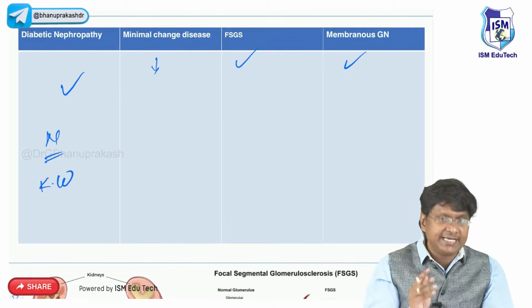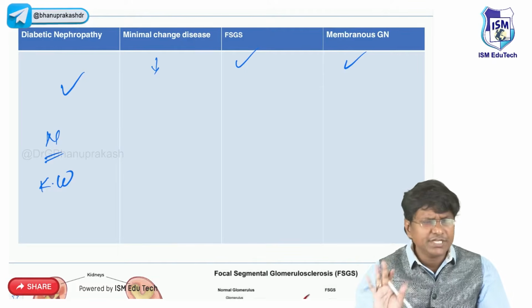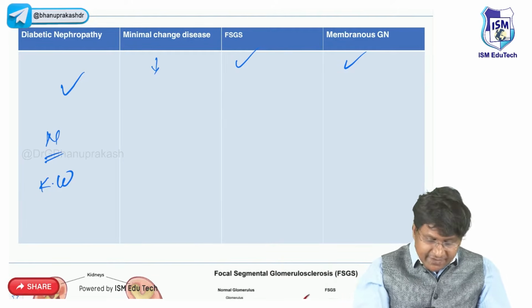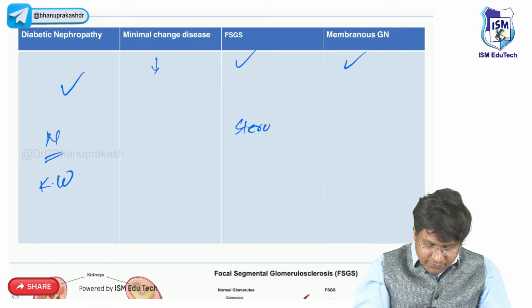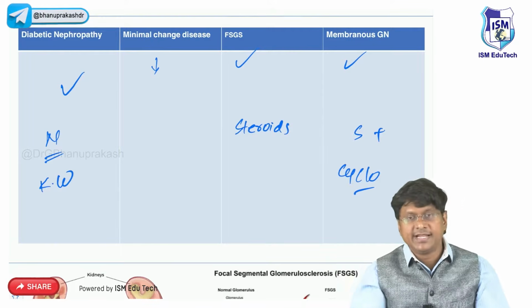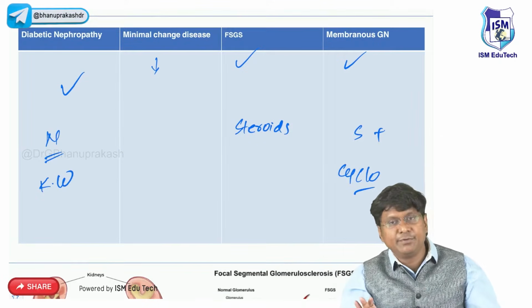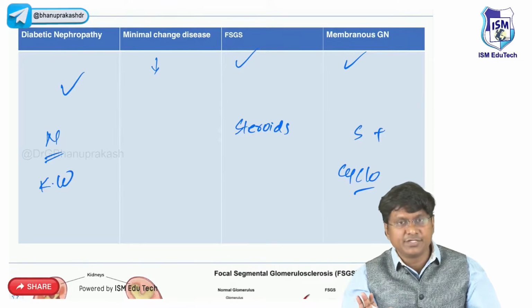In diabetic nephropathy, ACE inhibitors are the drug of choice. In minimal change disease, you need to give steroids. Even in focal segmental glomerulosclerosis, we give steroids. And in membranous glomerulonephritis, along with steroids, they also require other drugs like cyclophosphamide or cyclosporine; these are the other immunosuppressive drugs that can be given in membranous glomerulonephritis.